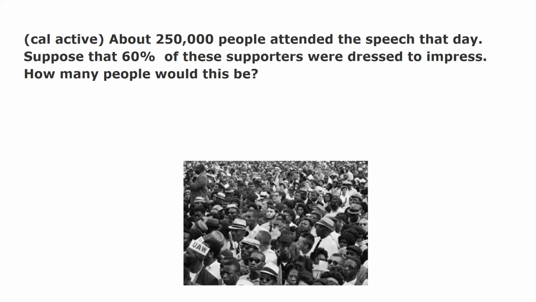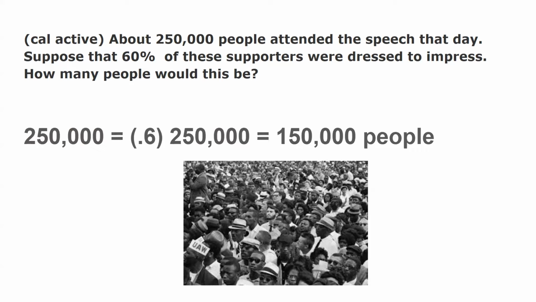All right, for this, let's just suppose 60% there were dressed to impress. How many people would this be? And you would simply just do 60% of 250,000, and 60% is 0.6. 0.6 times 250,000 is 150,000 people.